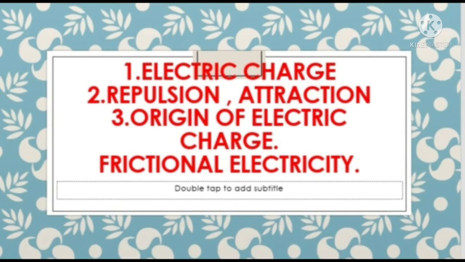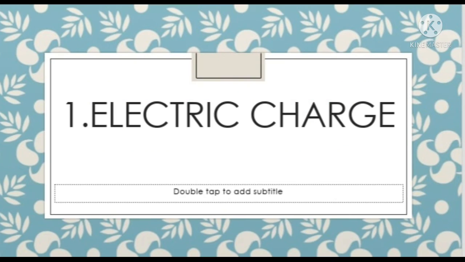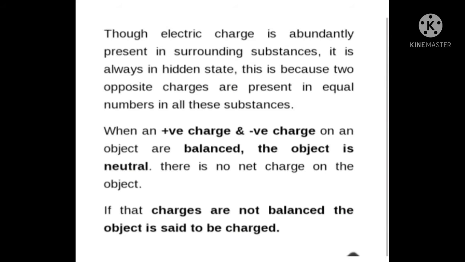So first one we take what is meant by electric charge. All substances are made up of very tiny particles. Electric charge is an intrinsic property of these particles. In this way, electric charge is abundantly present, always in a hidden state. This is because two opposite types of charges are present in equal number in all these substances. When the positive charge and negative charge on an object are balanced, the object is neutral, there is no net charge on the object. If these charges are not balanced, the object is said to be charged. That is what is meant by electric charge.